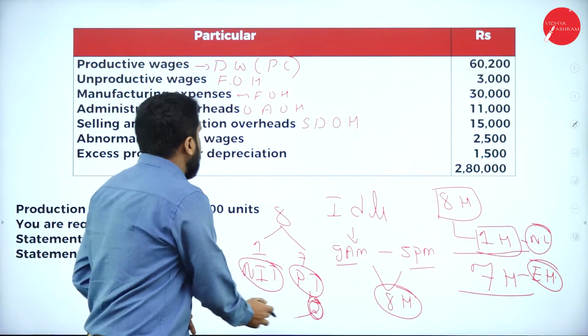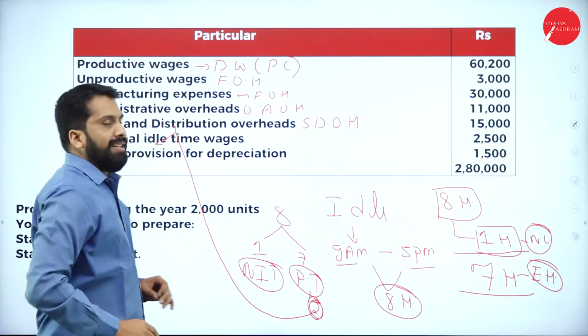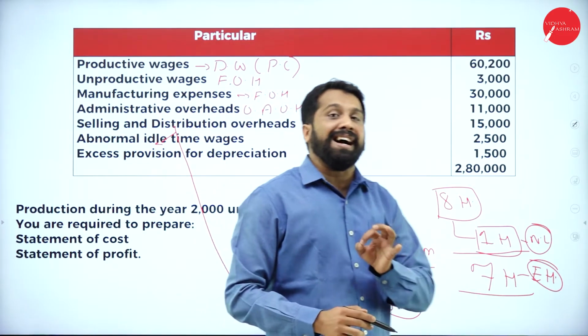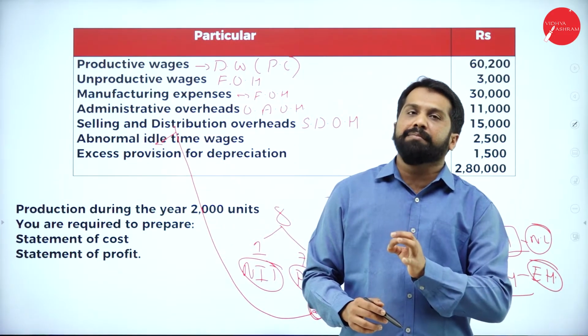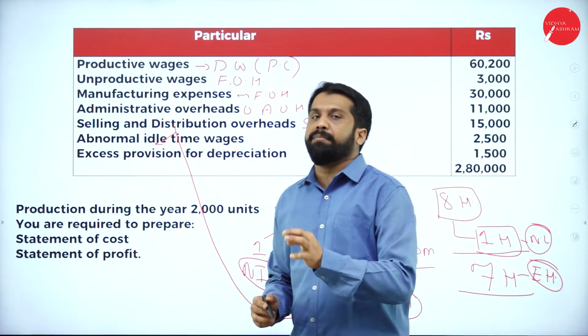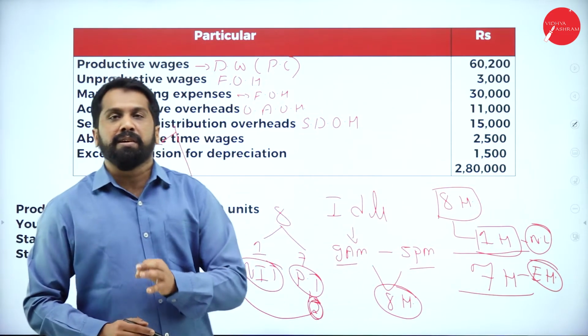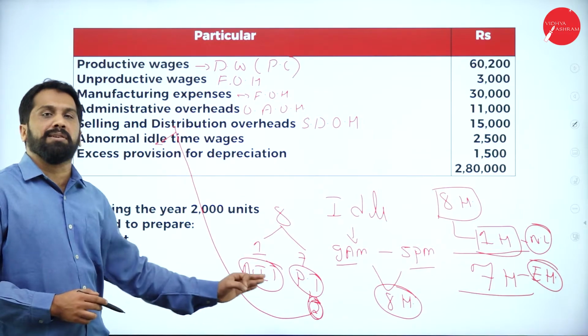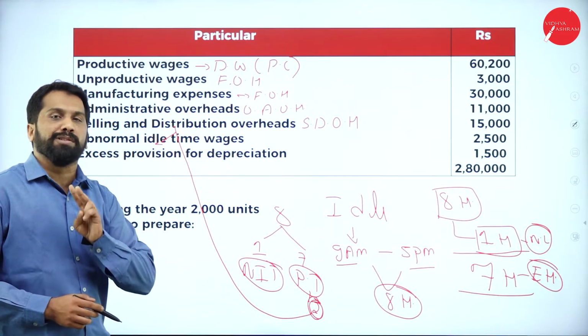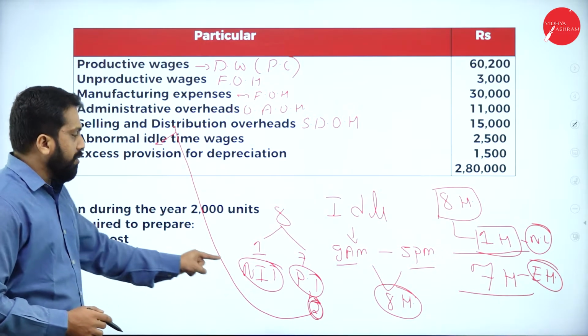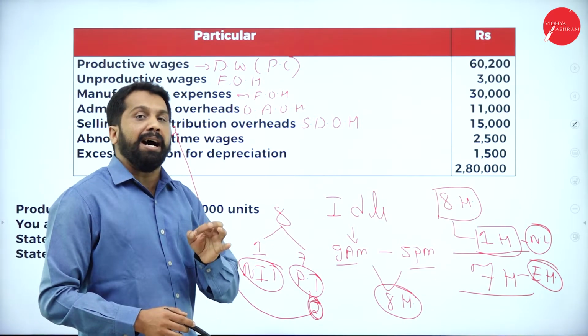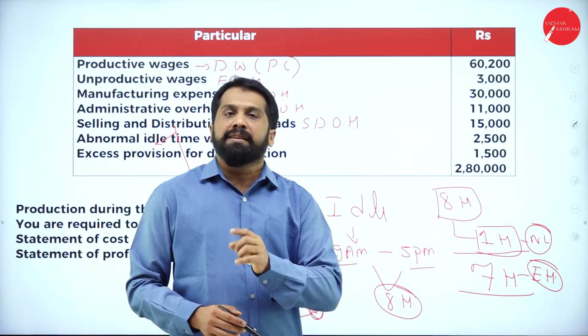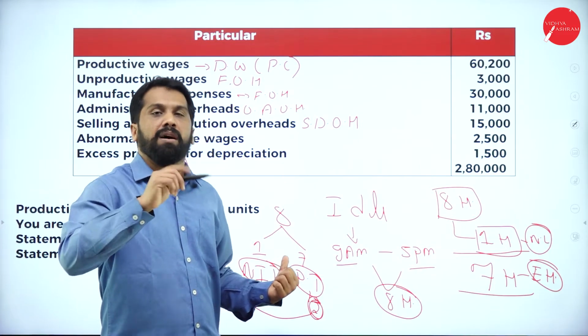These 2 hours we call idle time. Idle time is the time they have wasted. It is not in their hands, but still they have not worked for those 2 hours. So these 2 hours we call abnormal idle time. These things you can save. How?